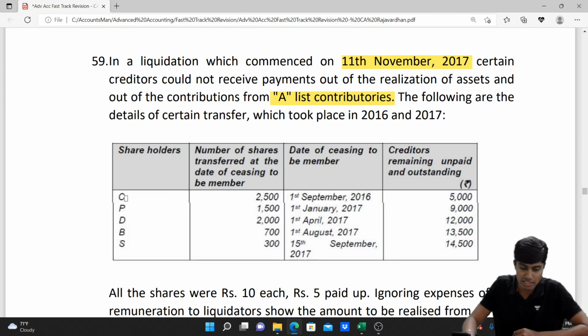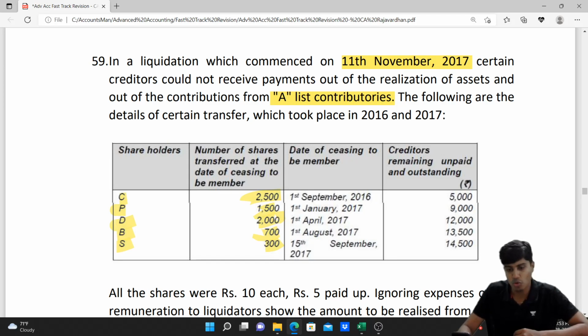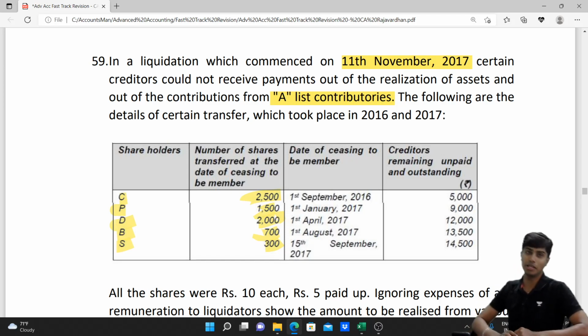Shareholders are C, P, D, B, S. Number of shares transferred at the date of ceasing the membership are 2500, 1500, 2700 and 300. These are the number of shares they have and this is the date of ceasing the membership. C transferred on 1st of September, that is well before 11th of November 2016. So Mr. C won't be our B-list contributor. However, P has transferred the shares on 1st of January 2017. That is within 12 months from the date of liquidation. So Mr. P is our B-list contributor.